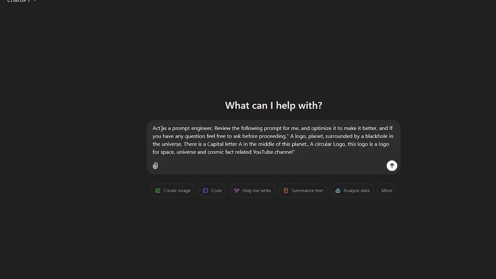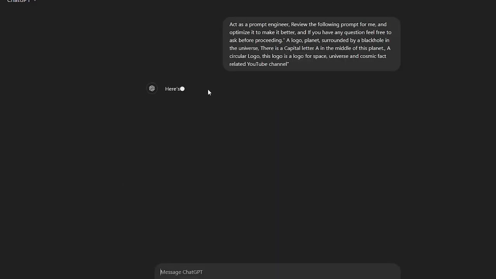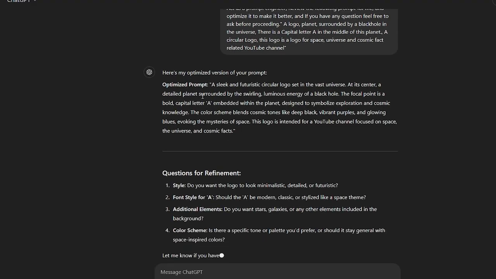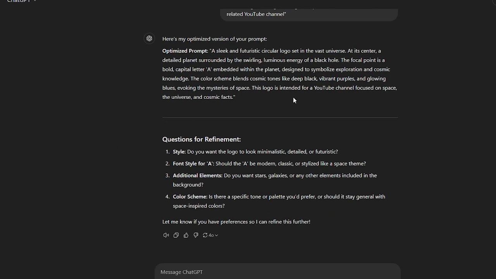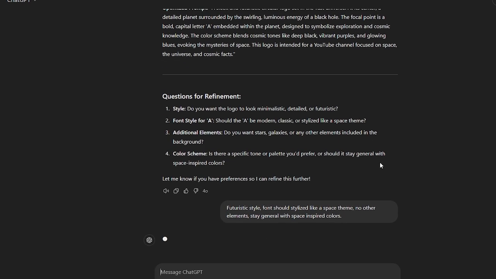All you need to do is add this statement, which is, "Act as a prompt engineer, review the following prompt for me, and optimize it to make it better. And if you have any questions, feel free to ask before proceeding." Then just add what type of a logo you need. When you do this, ChatGPT will optimize this sample prompt and create a 100 times better version of it. As you can see here, ChatGPT has asked several questions from us. I'm going to provide answers for these, and let's see the final prompt.